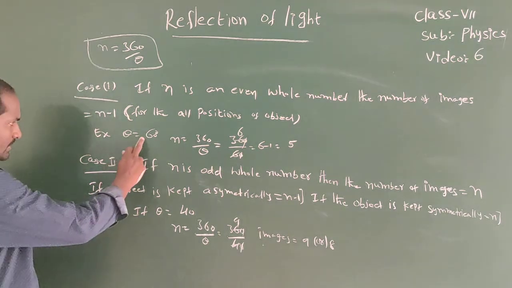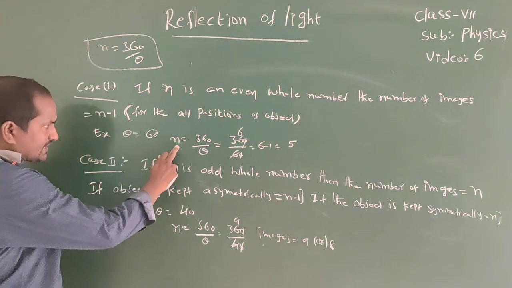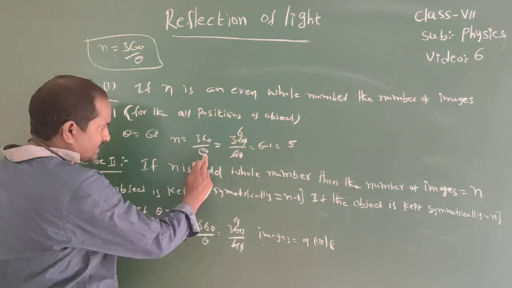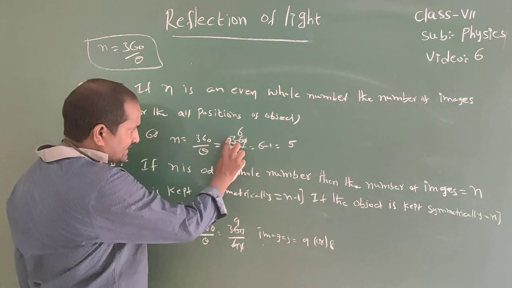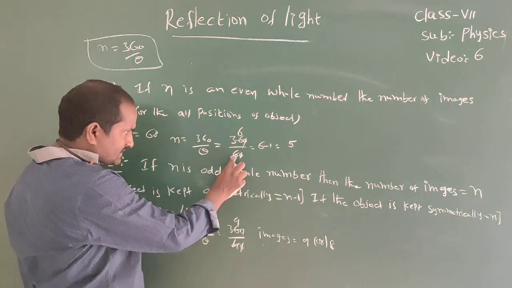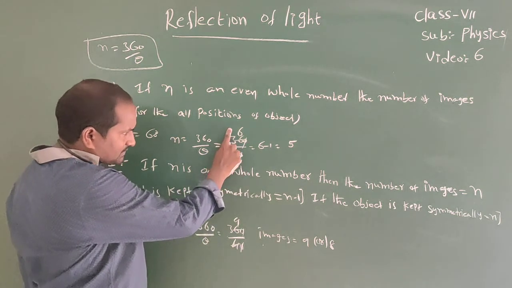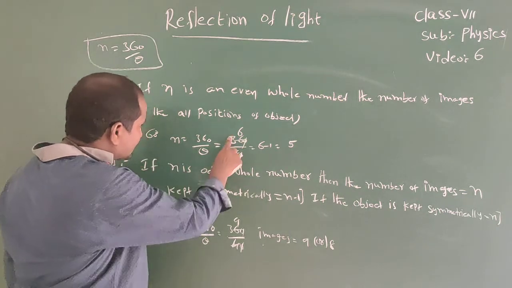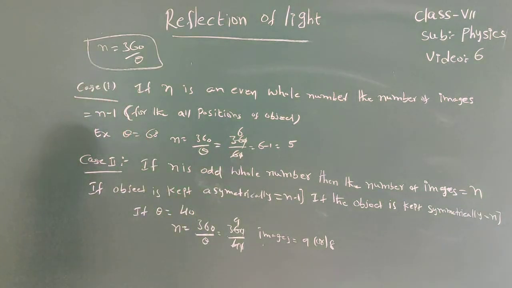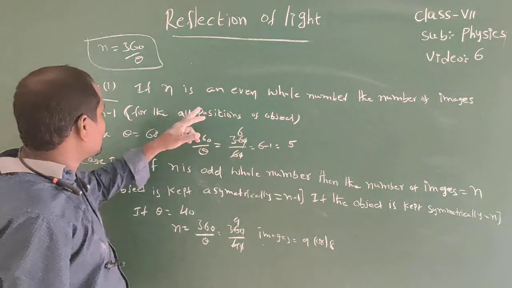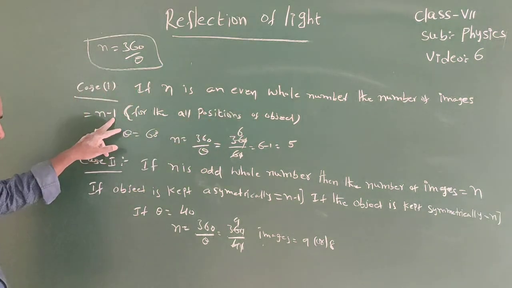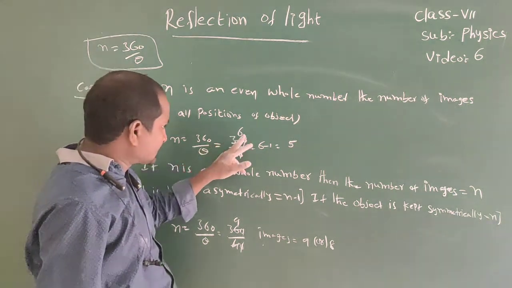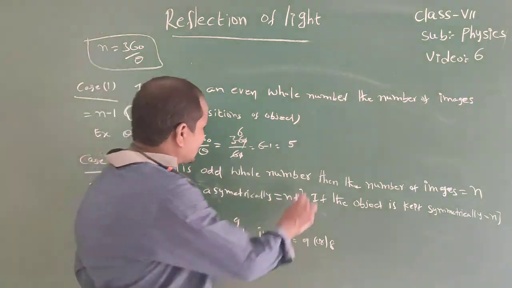So if theta equal to 60 degrees, n equal to 360 by 60, that equal to 6. Six is an even number. So if n is even, number of images equal to n minus 1, that means 6 minus 1, that equal to 5 images.